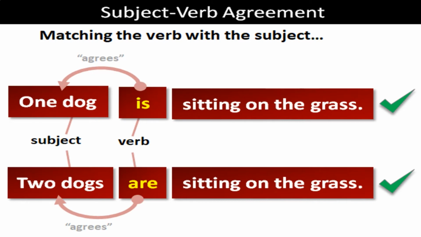So one dog is a singular subject, take as a verb is. And second question, two dogs, the two nouns. So when we use the two nouns, take the verb as a plural. So are. One dog is sitting on the grass. In second sentence, two dogs are sitting on the grass.